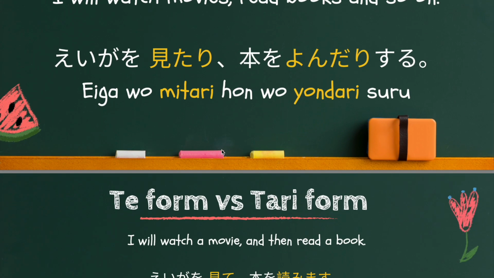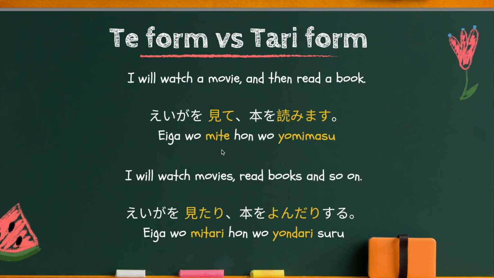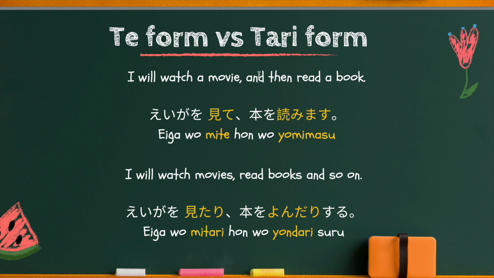So let me show you the difference between te form and tari form. So you already know that you can combine sentences using te form. But there is a difference between the te form and tari form. Let's look at the example of te form. I will watch a movie and then read a book. 映画を見て本を読みます。So, as you know, you can use te form to combine sentences.